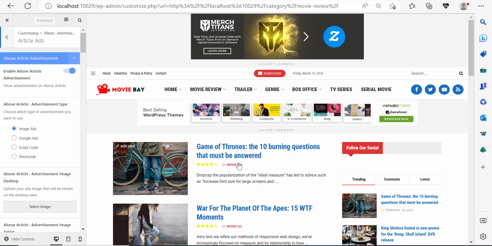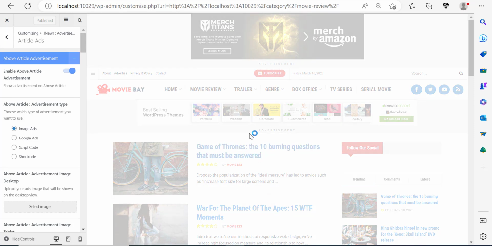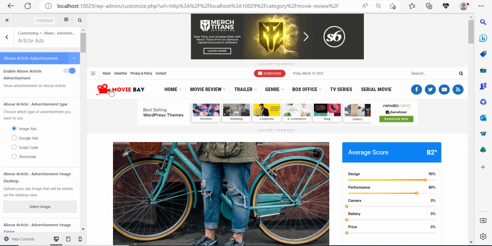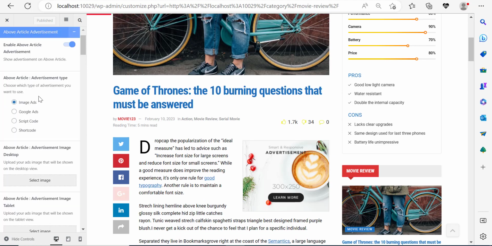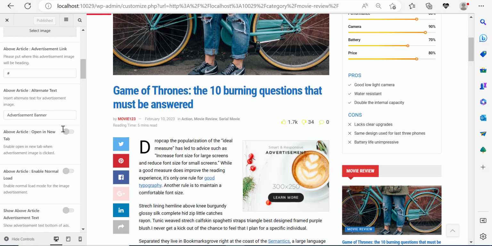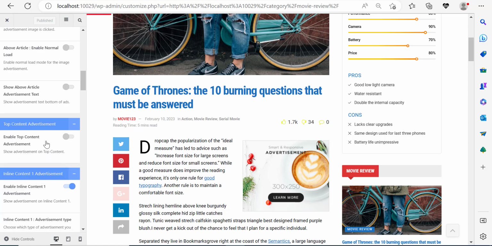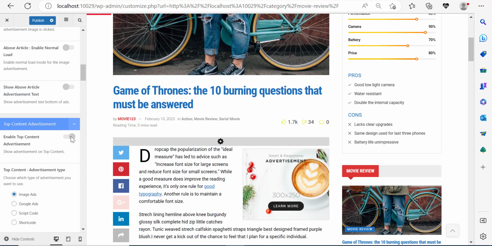And over here, I need to click on an article because we need to see inside of the article to show you what I'm talking about. Now here, enable above article advertisement is actually displayed. I'm not going to touch anything there. I'm going to scroll down, and I'm interested in above article open in a new tab. Let me just scroll down. Enable top content advertisement. This is what I'm interested in. What this is going to do is display an ad at the top here. So I'm going to click enable.